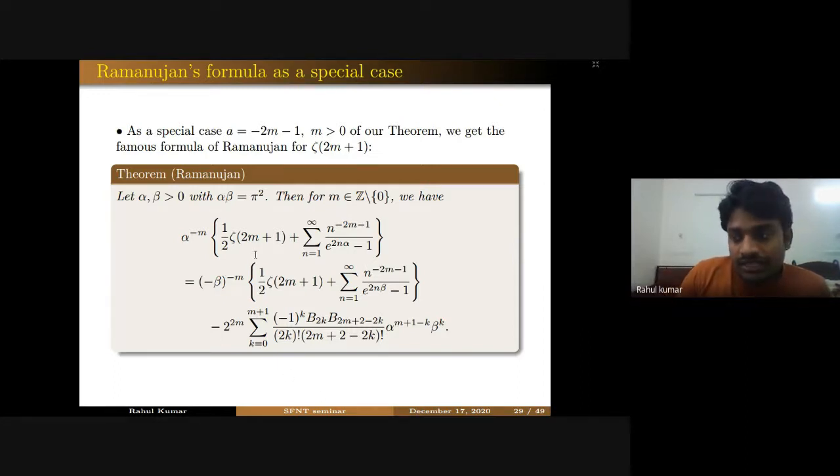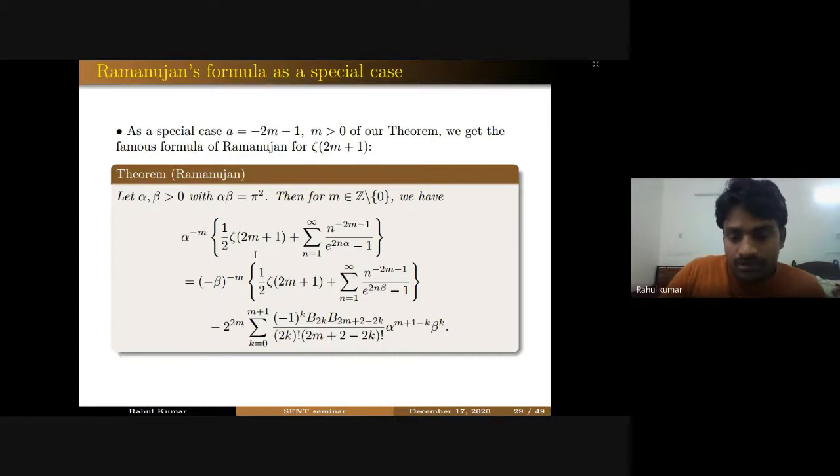So this derivation of this formula from our result is a very interesting calculation, but I will not go into that because it will again take half an hour to prove it from our result, because it has a very lengthy calculation. We have to do very careful calculation because there are many cancellations and all.